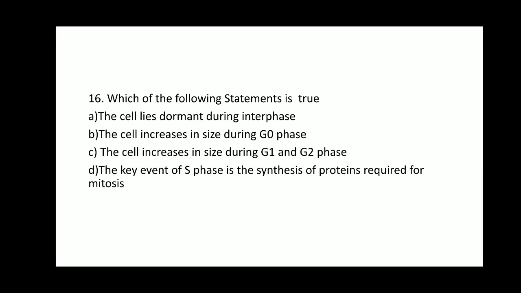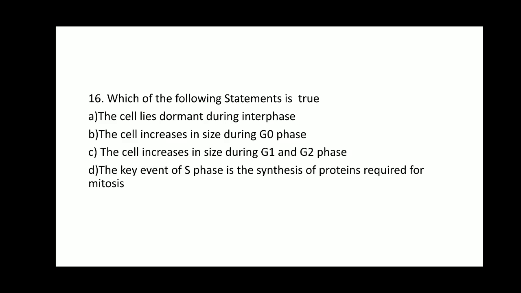Question number 16. Which of the following statements is true? Option A, the cell lies dormant during interphase? No. Though it is called a resting period, in the interphase the cells are metabolically active. Option B, the cell increases in size during G0 phase? No. In the G0 phase, metabolic activities take place but the cells are no longer undergoing proliferation, so the cell is not going to increase in size.